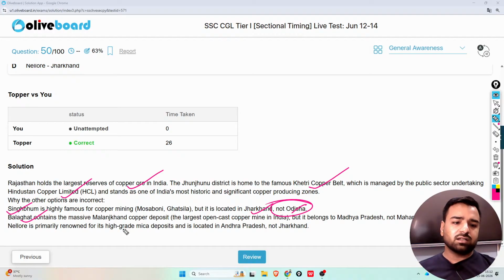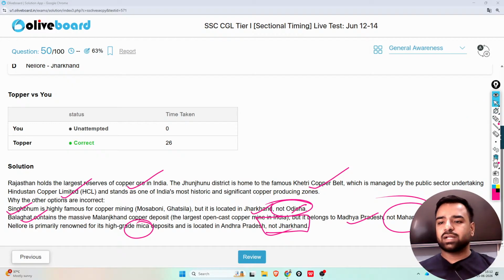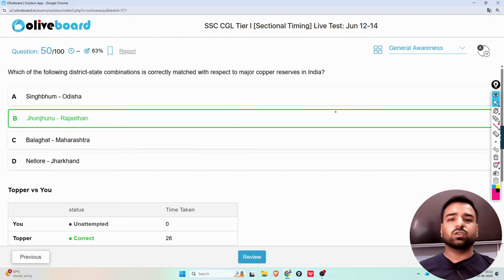Then Balaghat contains the massive Malanjkhand copper deposit, but it belongs to Madhya Pradesh. That's not Maharashtra. Again, that's why it was wrong. And Nellore is primarily renowned for its high-grade mica deposits, which are in Andhra Pradesh and not in Jharkhand. So that's why Jhunjhunu of Rajasthan was the perfect answer here. We'll go with option number B.